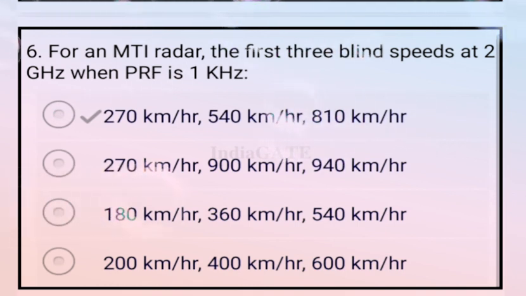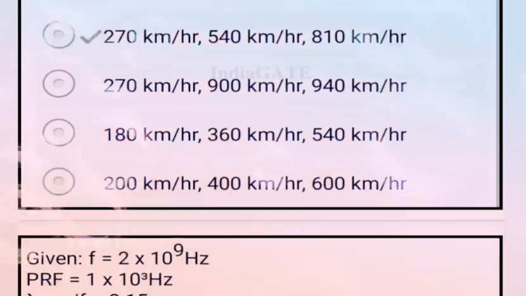For an MTI radar, the first three blind speeds at 2 gigahertz when PRF is 1 kilohertz. So the correct answer for this question is option A, that is 270 km per hour, 540 km per hour, and 810 km per hour. And now come to the solution of this question.